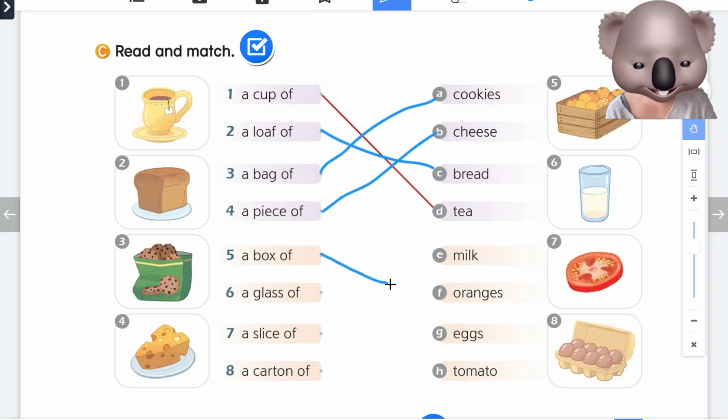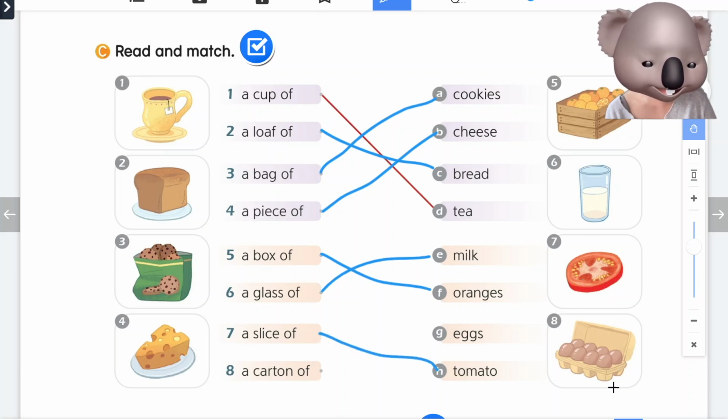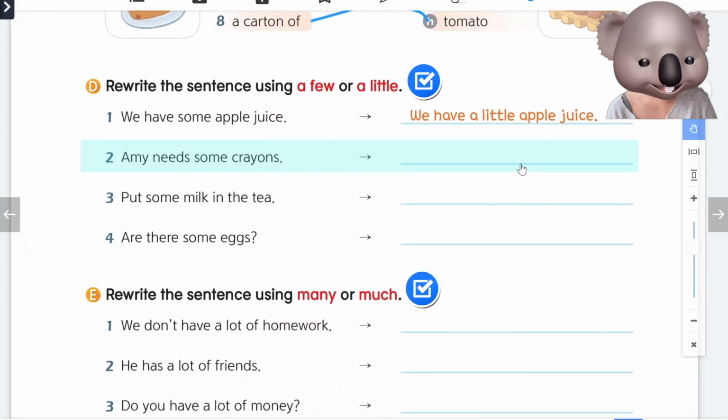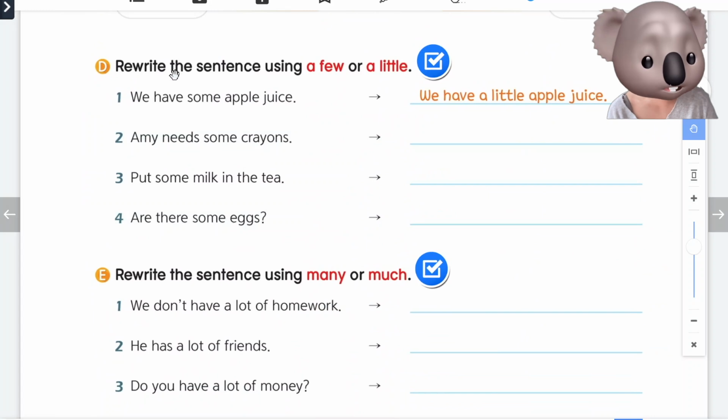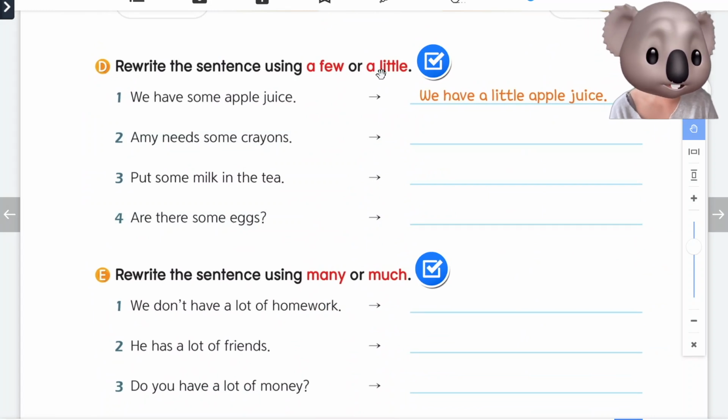A box of oranges. A glass of milk. A slice of tomato. And a carton of eggs. Good job.